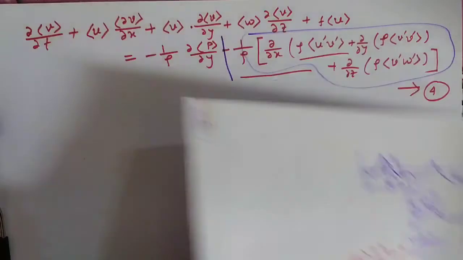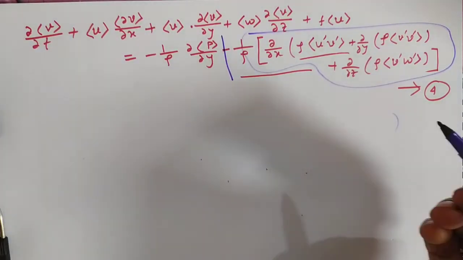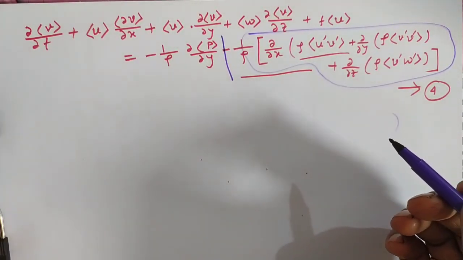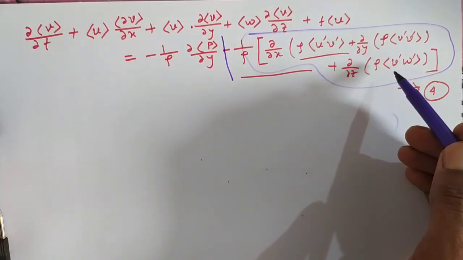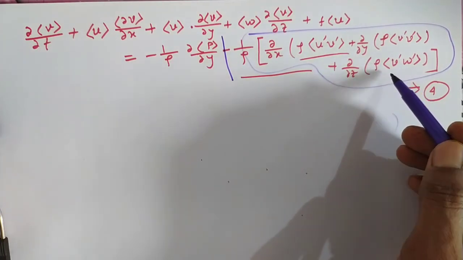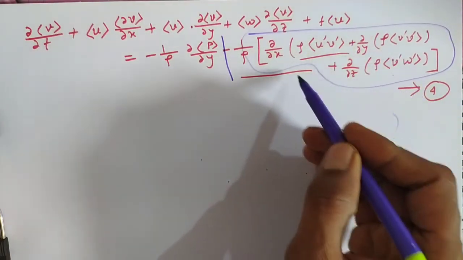Okay, so I am telling this term which depends on the turbulent fluctuations is called the eddy stress term. These are the eddy stress terms. Okay,